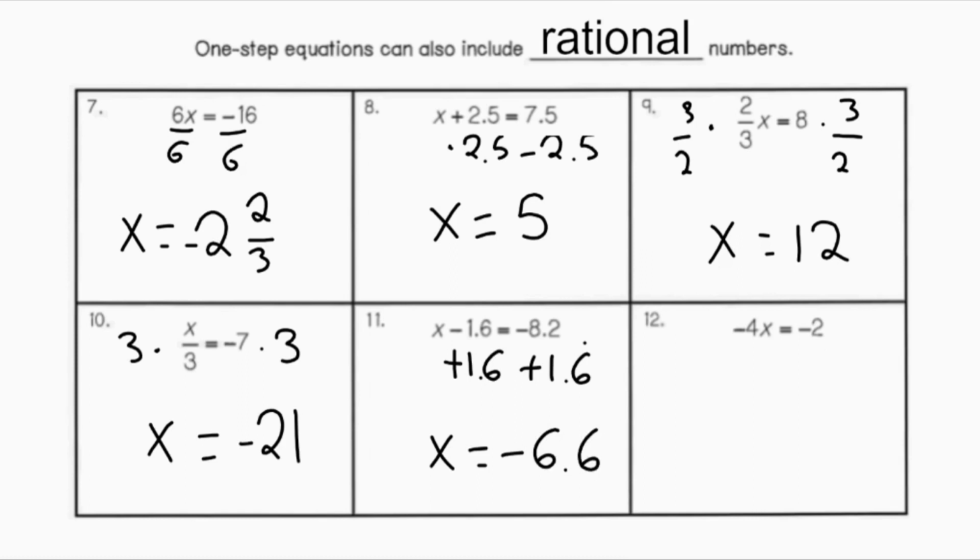And number 12, I have -4x equals -2. So I have multiplication. My inverse operation of multiplication is division. So I'm going to divide by -4 on both sides. So x will equal -2 divided by -4, which is 1/2. So my solution is x equals 1/2.